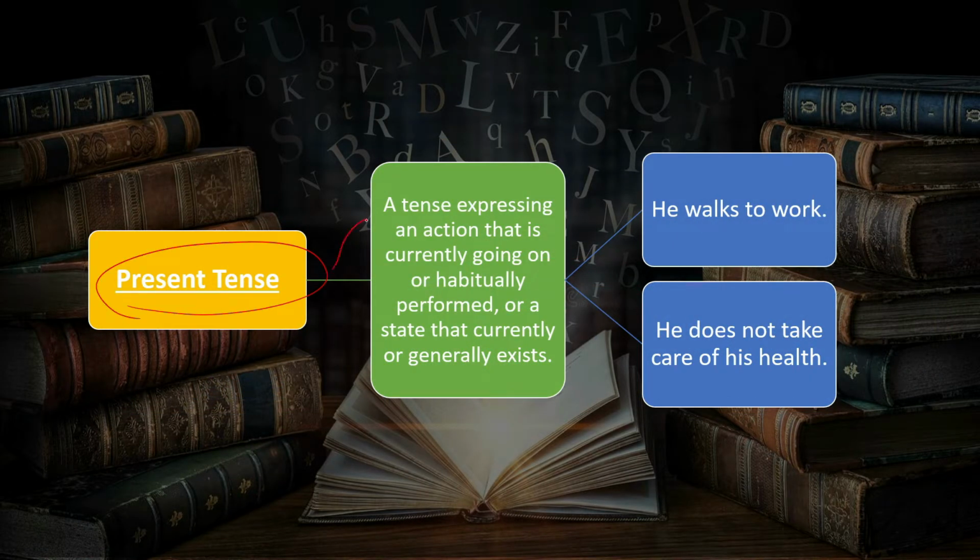Present tense. Present tense is a tense expressing an action that is currently going on or habitually performed or a state that currently or generally exists. For example, he walks to work or he does not take care of his health.